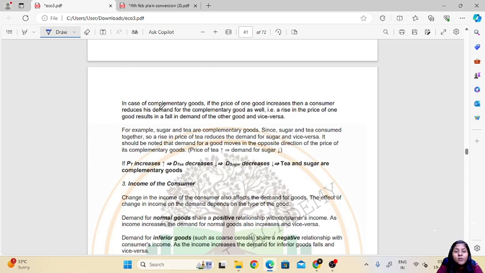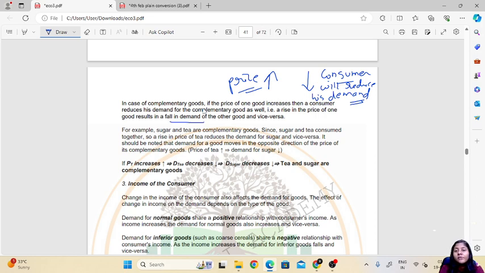In case of complementary goods, if the price of one good increases, then the consumer is going to reduce his demand for the complementary good as well. That is, a rise in price of one good results in a fall in demand of the other good.